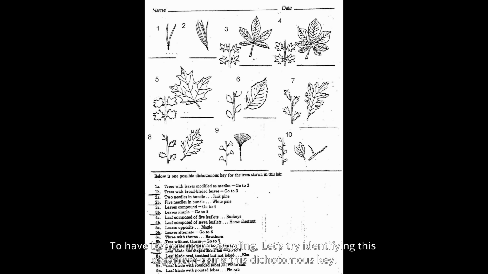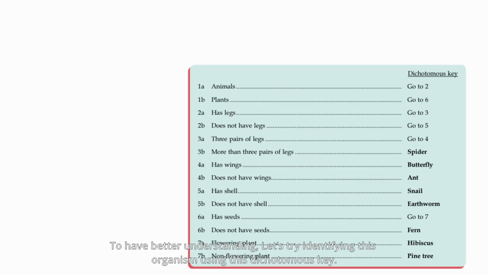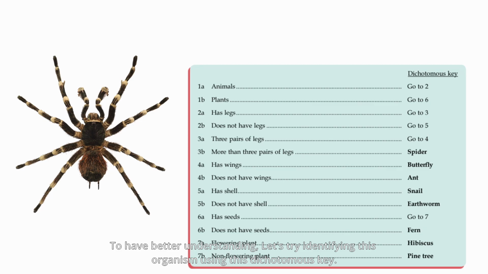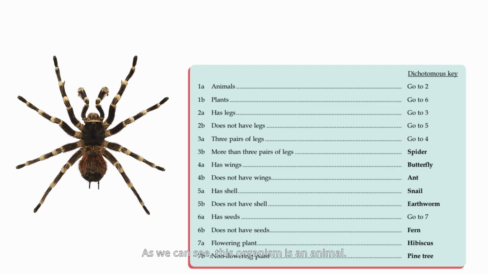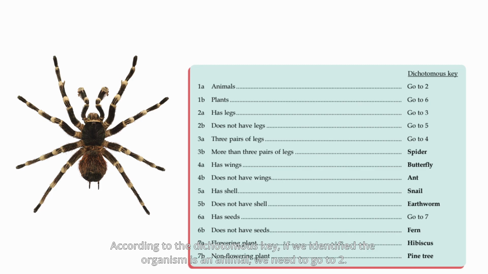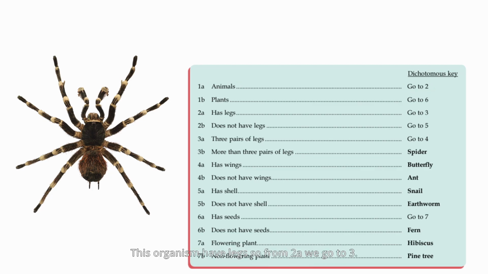To have a better understanding, let's try identifying this organism using the dichotomous key. As we can see, this organism is an animal. According to the dichotomous key, if we identify the organism as an animal, we need to go to 2. These organisms have legs, so from 2A we go to 3. After observation, this organism seems to have more than 3 pairs of legs, which gives us a conclusion that this organism is indeed a spider.